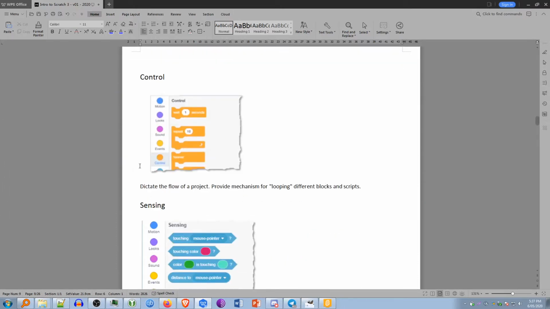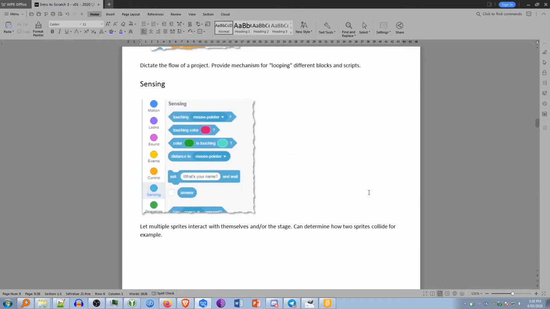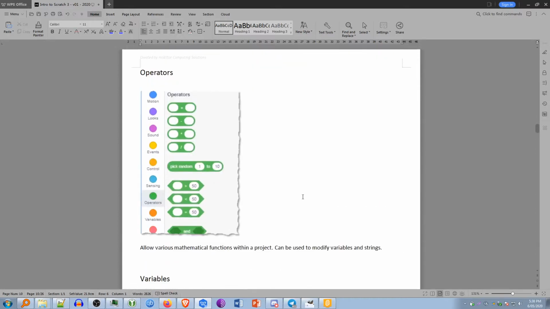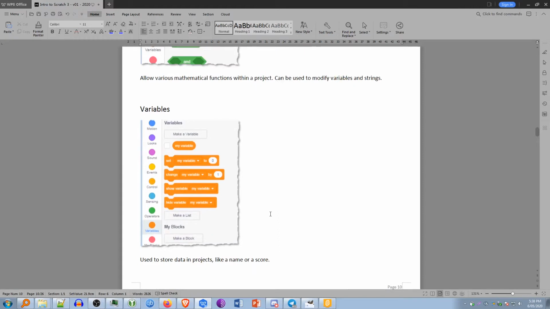Control. The darker coloured yellow or orange ones dictate the flow of a project, provide mechanisms for looping different blocks and scripts. Sensing. These light blue blocks let multiple sprites interact with themselves and or the stage. Can determine how two sprites collide, for example. Operators. These green blocks allow for various mathematical functions within a project that can be used to modify variables and strings. We'll be looking at variables a bit later on too. The variables are used to store data in projects, like a name or a score.